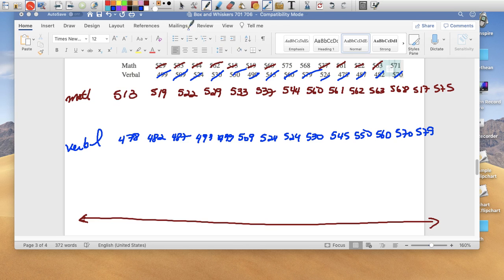So again, min, I'm going to start labeling, and max. I need the middle number, the median. 1, 2, 3, 4, 5, 6. So I need a number between 540 and 560. Let me add that up and divide by 2. So my median is 552. I'm going to draw a line here. That's my median, and then I'm going to write Q2.